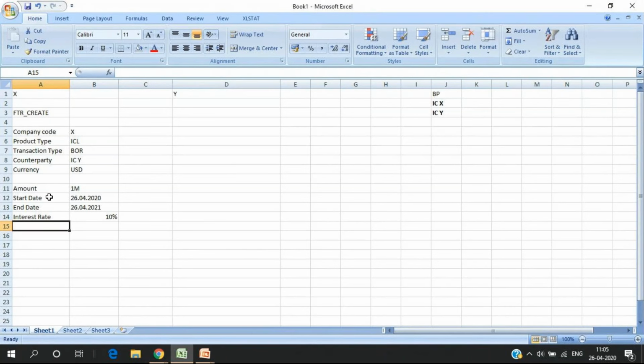So I create this trade. I mark interest rate as 10%, and now this trade is created. What else do I need to give in the system? I can give how the interest is calculated. We call it interest calculation method. Like if my interest is calculated based on 360 days in a year or 365 days. So I say actual divided by 365. Let's take a normal scenario, 365 days in a year.